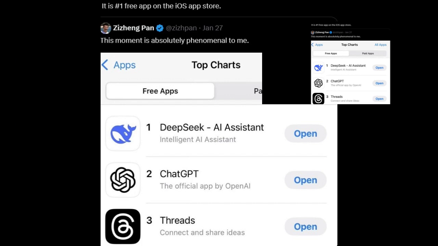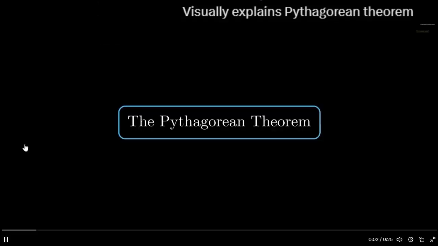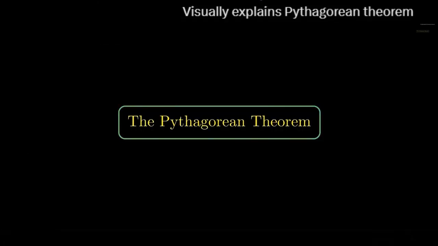As President Donald Trump said, it's a wake-up call, and we can clearly see this on January 27th, the day before yesterday, when we saw that DeepSeek had already topped the chart on iOS total downloads, and it is one of the number one free applications available on the iOS App Store at the moment. Now let us understand the benefits.